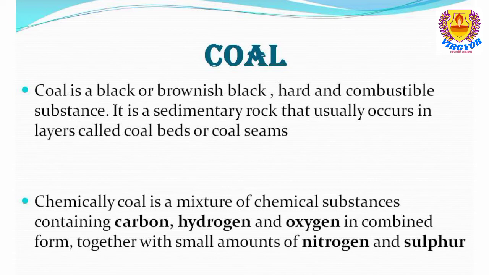So the next very important thing we are learning is the chemical nature of coal. Chemically, what does coal contain? What are the chemicals present in it? Very easy. Mainly it contains three things: carbon, hydrogen, oxygen, and it contains a small amount of nitrogen and sulfur.